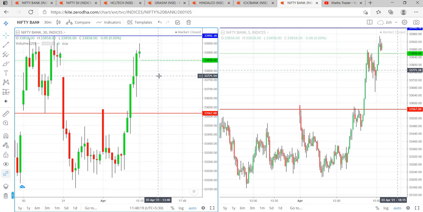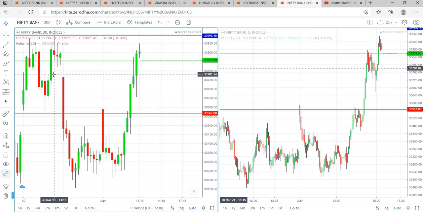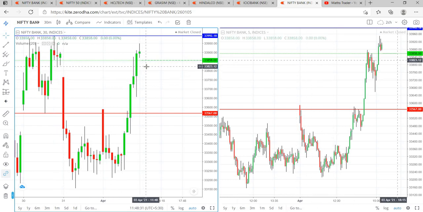So Nifty Bank is in sideways. Only if it breaks the 30th high, then only we can go for a buy in this Nifty on 1st April. But it didn't happen on that day.